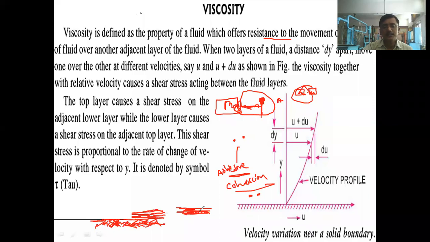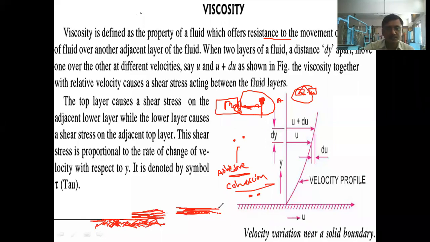It will have a bit more velocity than the lower layer, because it is not stuck to the surface, it is above that. Okay, and it will try to move here, but the molecules which are present in the lowermost layer are going to impose the cohesive force on these molecules.